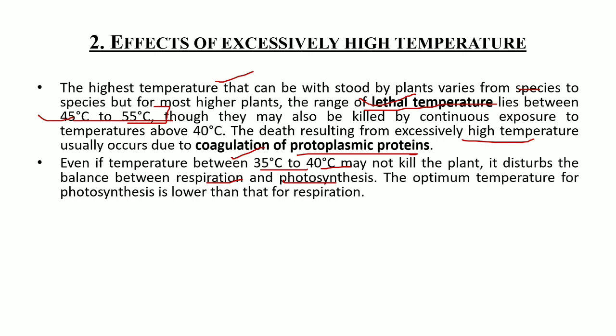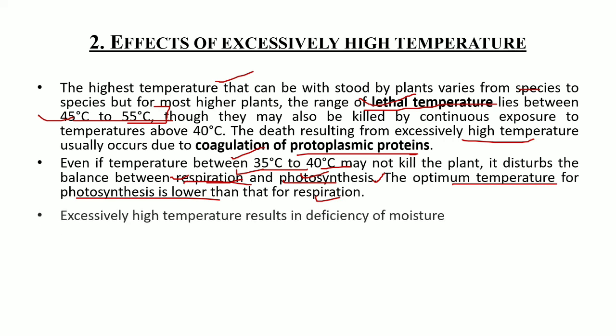photosynthesis. During the process of photosynthesis, the amount of energy produced should be greater than the amount of energy consumed during respiration. Due to the increase in temperature, the energy produced in photosynthesis will be less as compared to respiration. This is because the optimum temperature range for photosynthesis is lower than for respiration. So during higher temperature, respiration will occur, but photosynthesis will not. As a result, the energy consumed in respiration is higher than the energy formed in photosynthesis.